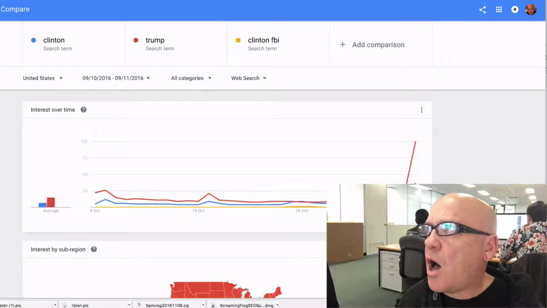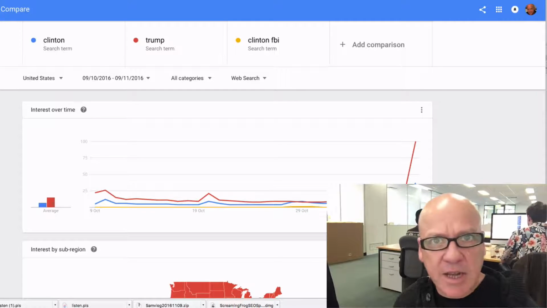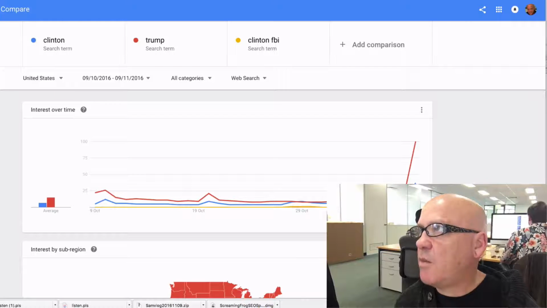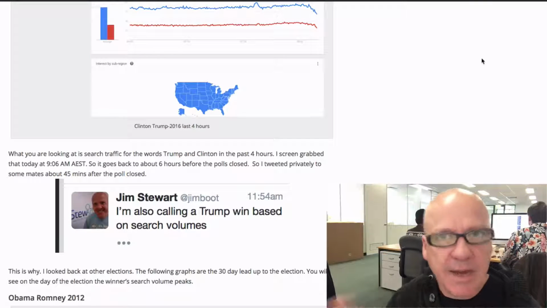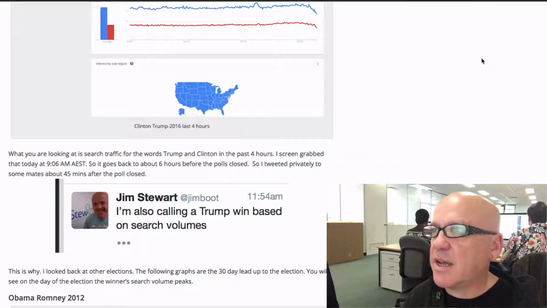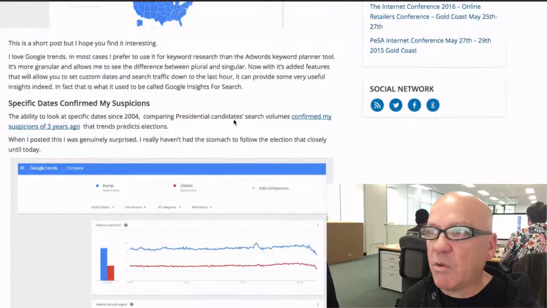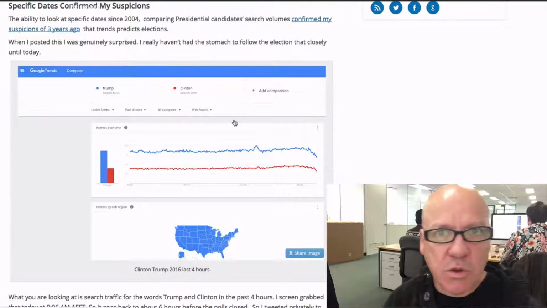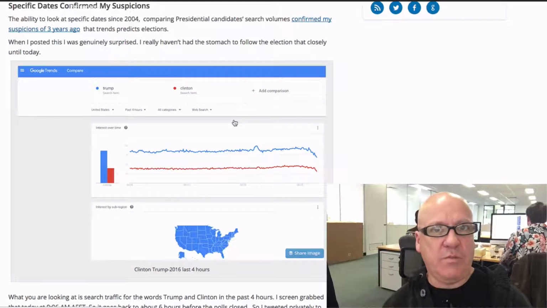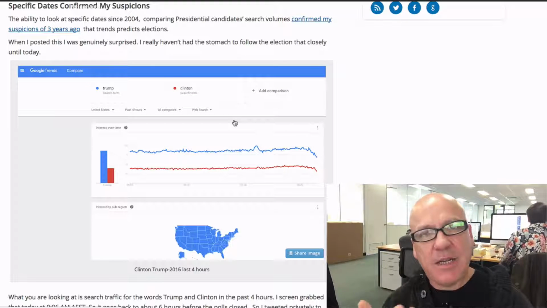So I was watching the election last Wednesday in Australian time. I was working from home, and I had CNN on, and I had a few other things on just to see what the outcome was going to be as I was beavering away. And the thing with Google Trends now is it has this awesome amount of data that it's always had, but it allows you to look at trends within the last hour, the last 4 hours.